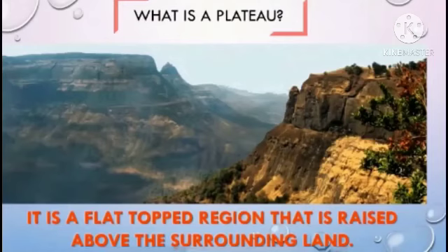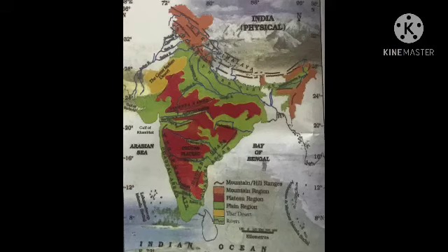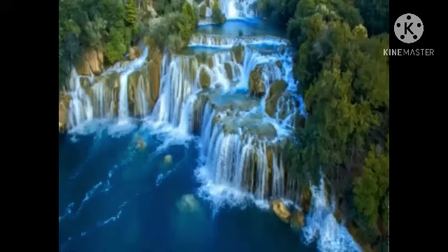Now the next point is the plateau. The picture given is that of a plateau. It is flat like a plain but is higher than a plain. They are vast areas of flat land on the top of hills. The orange color in the physical map shows the Deccan Plateau. The shape of the plateau is triangular. So remember it, the Mahanadi, the Godavari, the Krishna and the Kaveri are important rivers of the area.